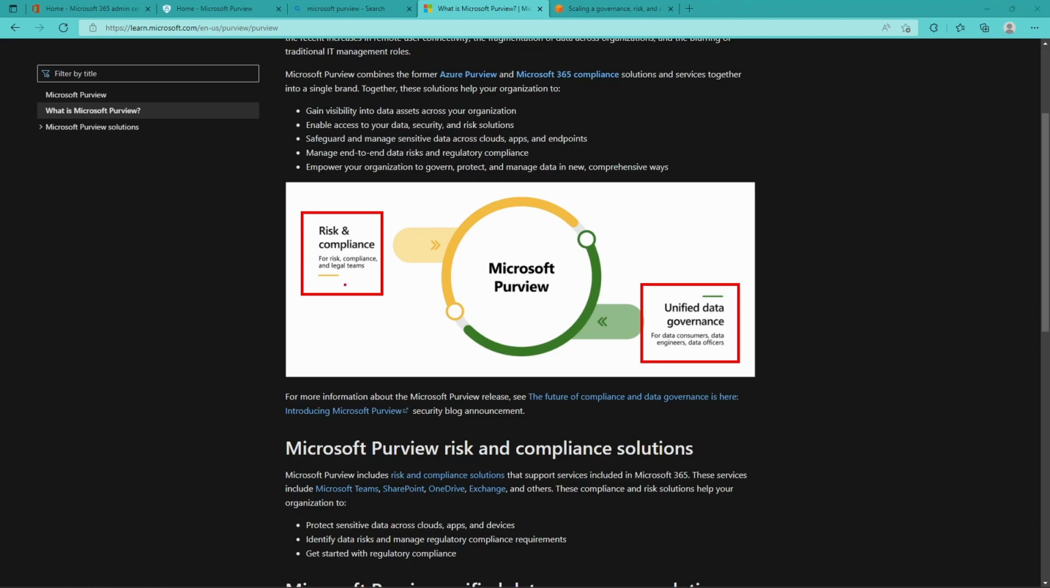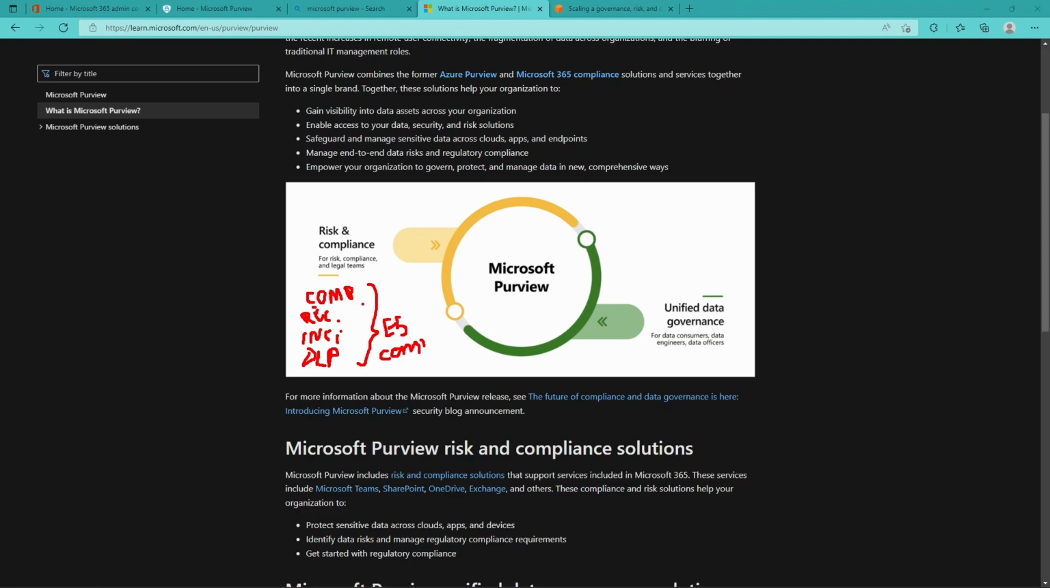On the left-hand side here, we have risk and compliance tools coming from the many years of the Microsoft 365 stack of solutions. Think of solutions such as Compliance Manager, records management, insider risk management, data loss prevention. All of these solutions that are part of the Microsoft E5 compliance stack are part of the risk and compliance part of this Purview diagram.